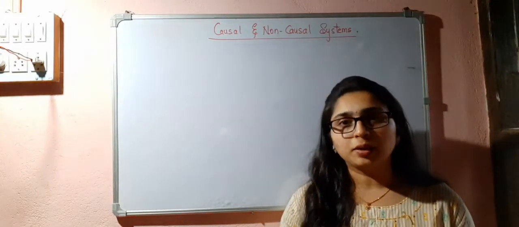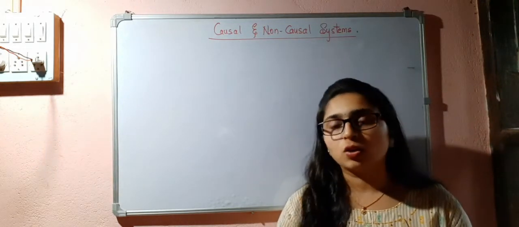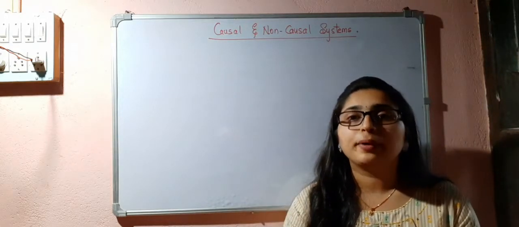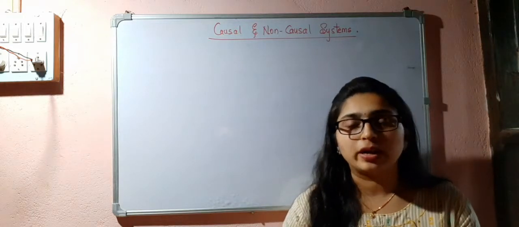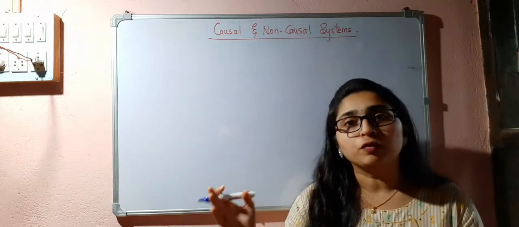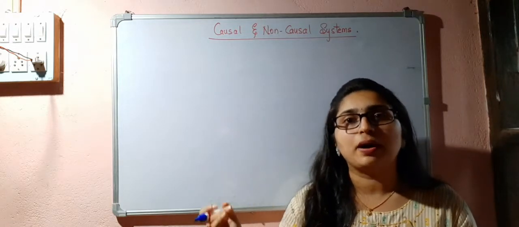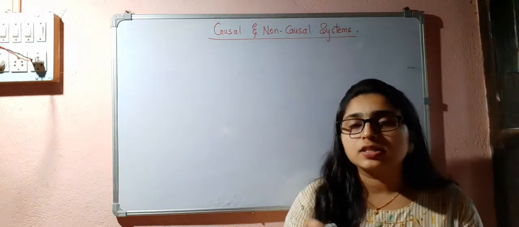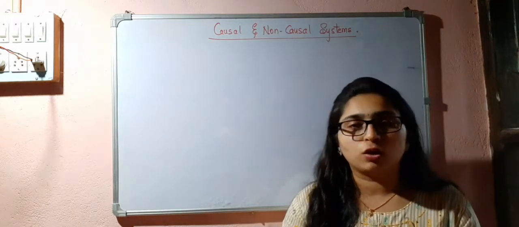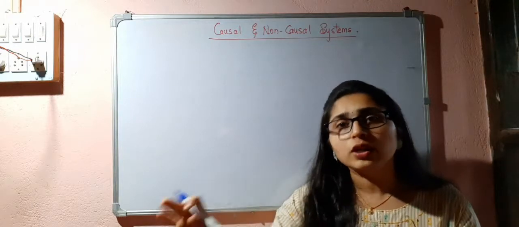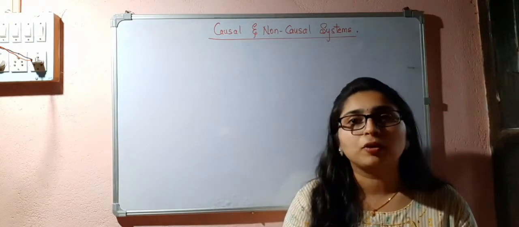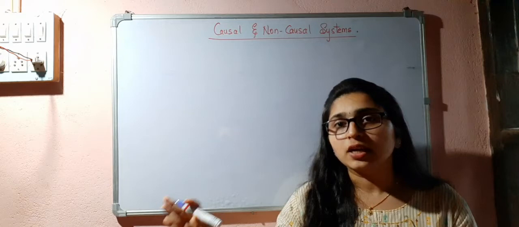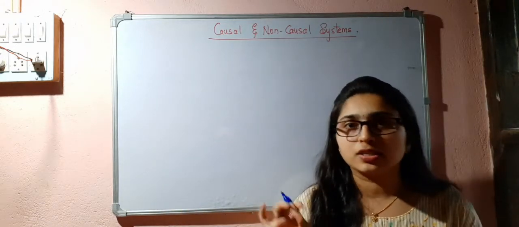In this video, let us study about the causal, non-causal and anti-causal systems. A system is said to be causal if its output depends upon the past or the present values. But if it depends upon the future values, present values and the past values, then I can call that system as non-causal. The anti-causal system is just a modification of a non-causal system which depends only on the future values. It does not depend upon the present or the past values. If it depends only on the future values, then it is said to be an anti-causal system.